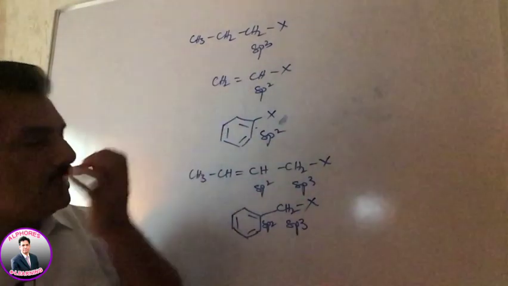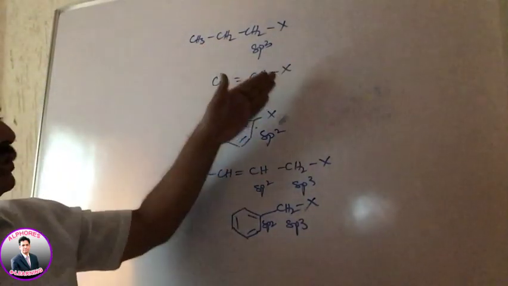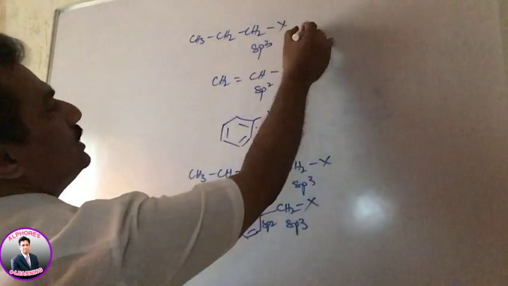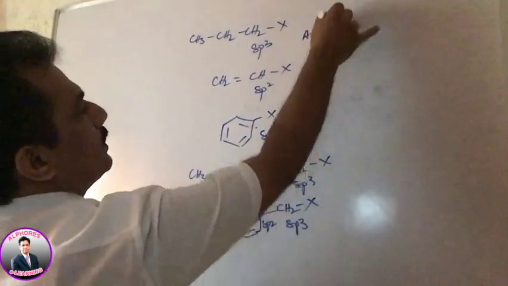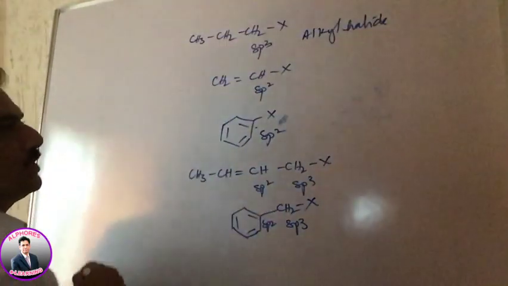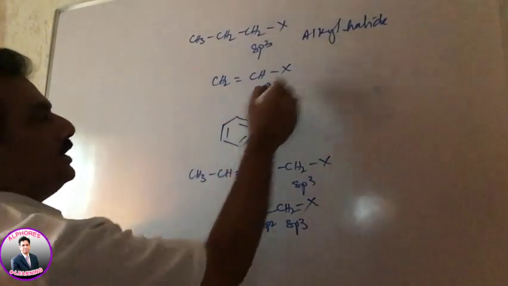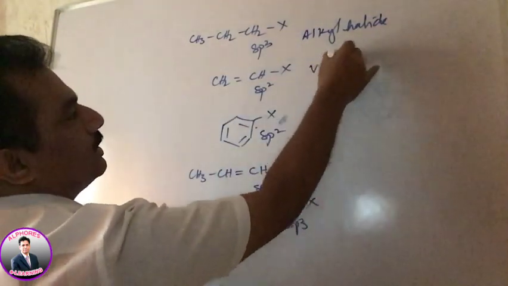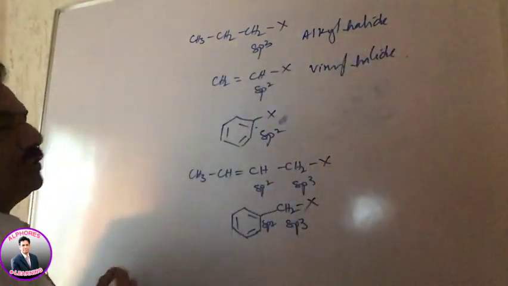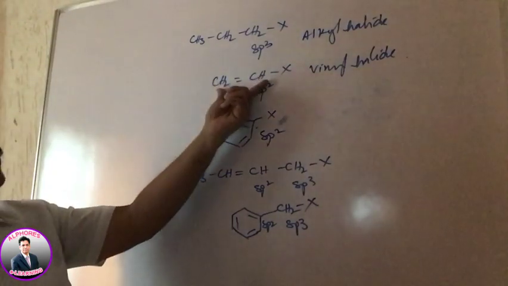These are different kinds of alkyl halides. What we can observe is the presence of halogen and, depending on the hybridization, this is an alkyl halide, where the halogen atom is present on an sp3 carbon, and this is a vinyl halide, where the halogen is present on an sp2 carbon, that is, a double bonded carbon. You know, this is a vinylic group.